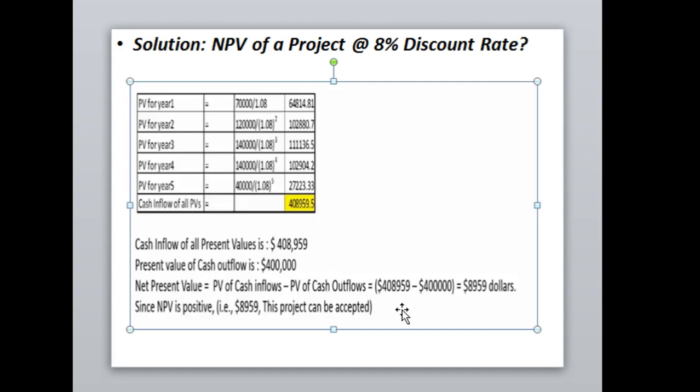So you will find the net present value is 8,959. Definitely the money is more than 0. So finally your answer should be that the manager or the company should accept the proposal because the net present value is positive, I mean the net present value is more than 0.